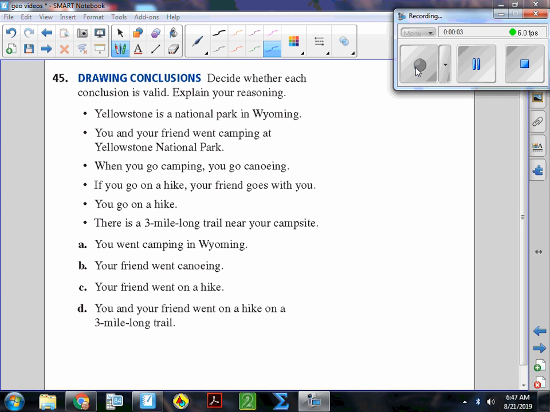Okay, for number 45, we have four statements at the end, and we're trying to see if those are valid, and then we're told to explain. So we have a bunch of statements here. Yellowstone is a national park in Wyoming. You and your friend went camping at Yellowstone. When you go camping, you go canoeing.